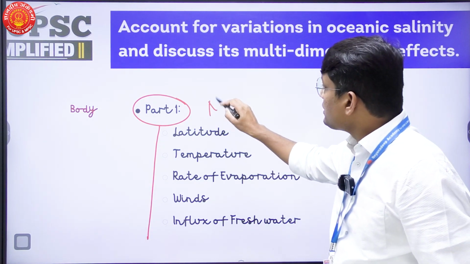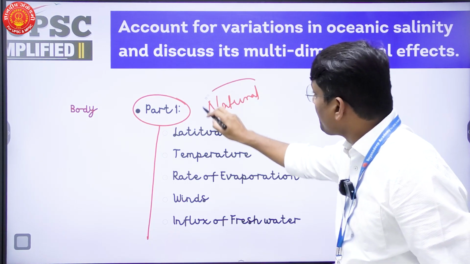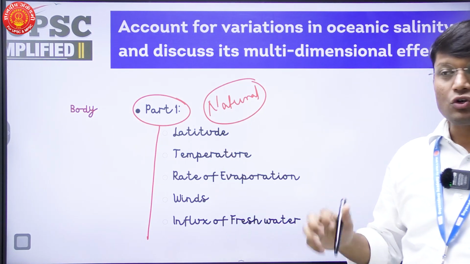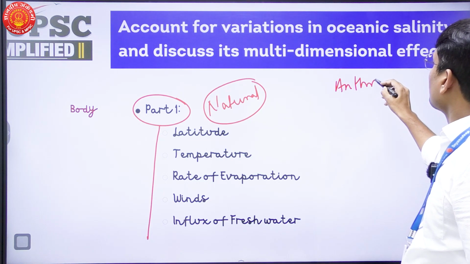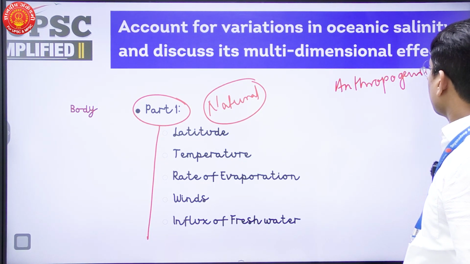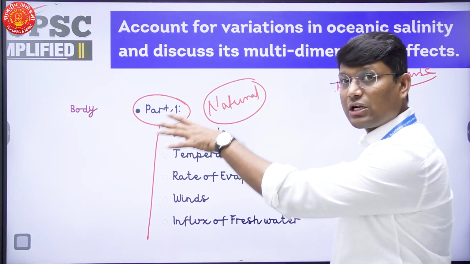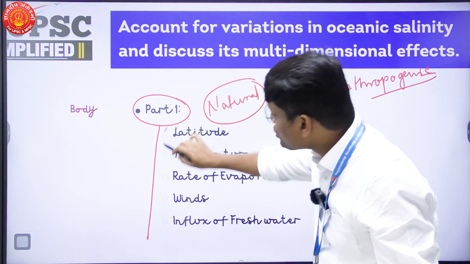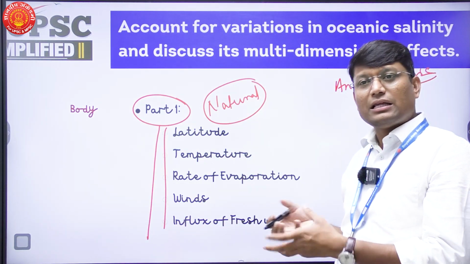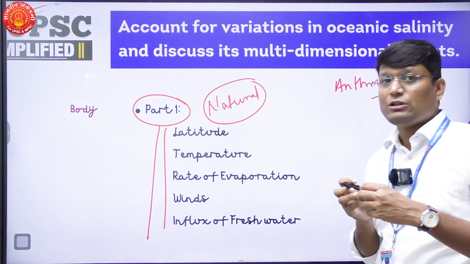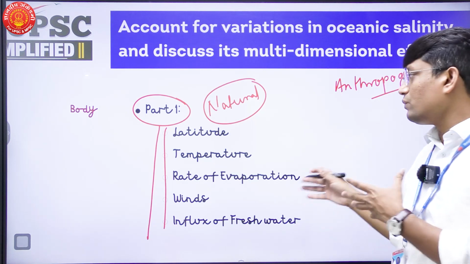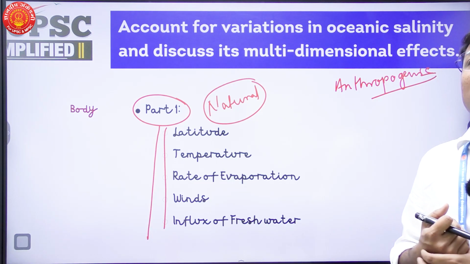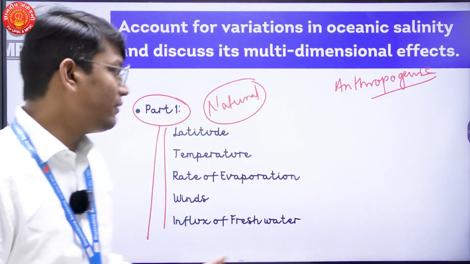Now all these factors which I have mentioned here are mostly natural, but at some places we will also find anthropogenic causes. Fine. So you may go for this particular approach where you have natural causes and anthropogenic causes. That can be your way. Or you can just mention various factors, and in that particular factor, wherever anthropogenic causes are applicable, we will mention that here in these particular cases anthropogenic causes are also available. Fine.